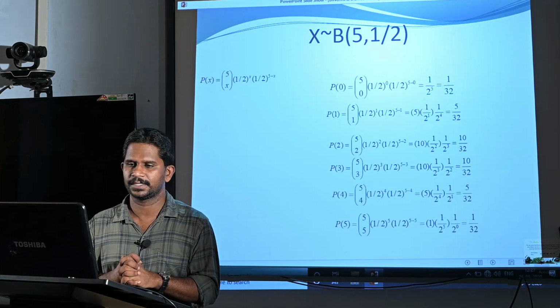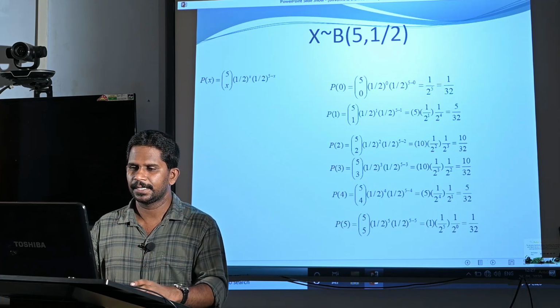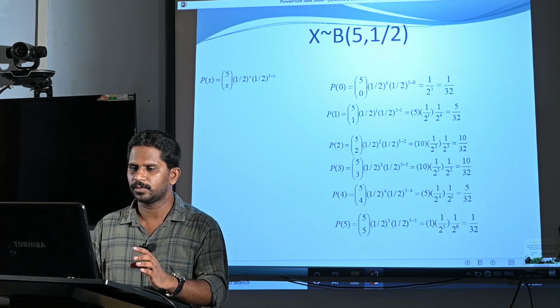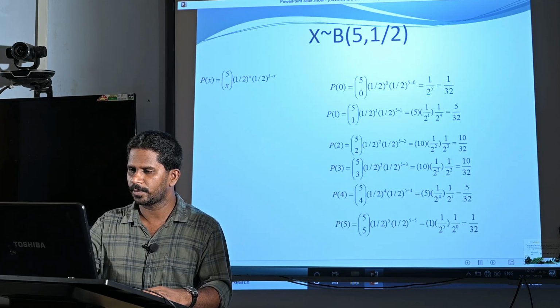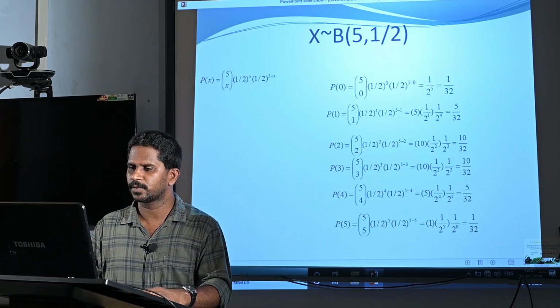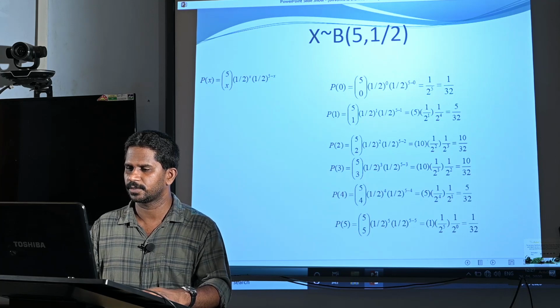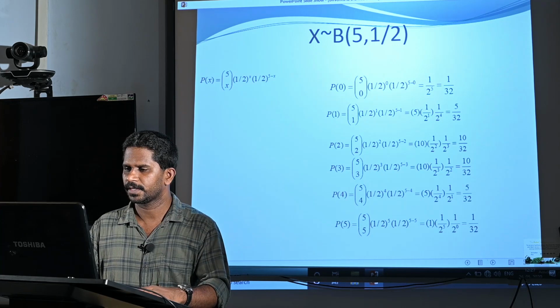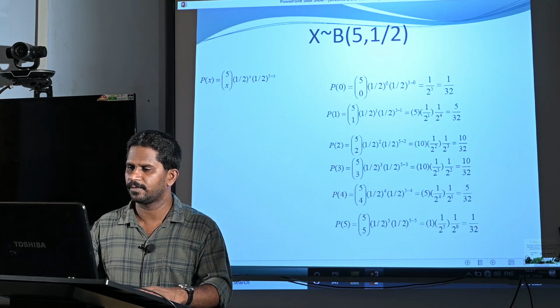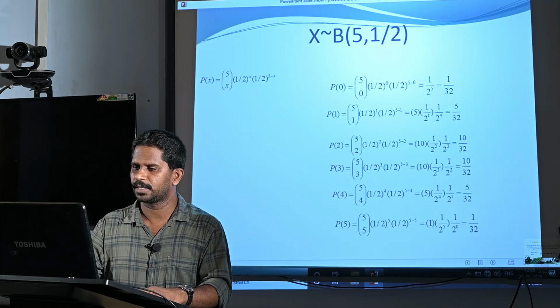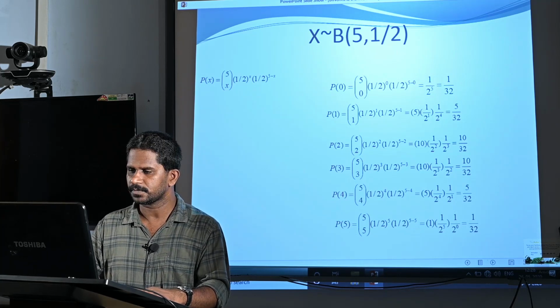Therefore, p of x is 5Cx, p raised to x, that is (1/2)^x, then q is again (1/2)^(5−x). The probabilities are: p of 0 is 5C0 (1/2)^0 (1/2)^(5−0). We know that 5C0 is 1, then (1/2)^0 is again 1, then (1/2)^5 is equal to 1/32.